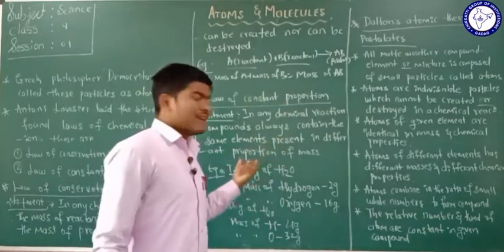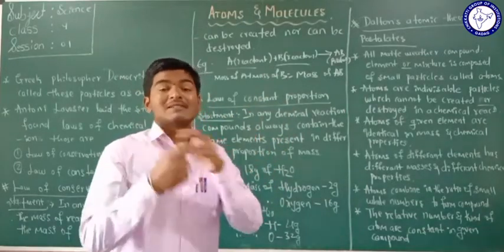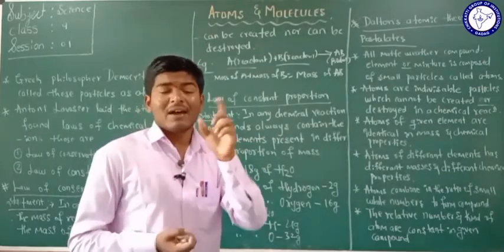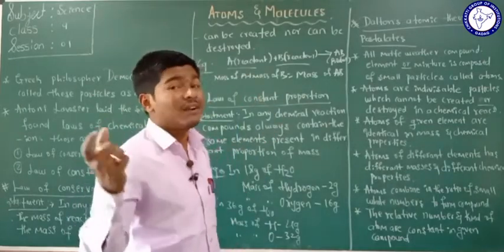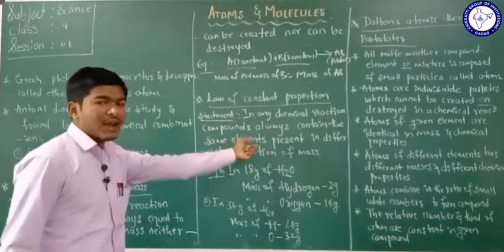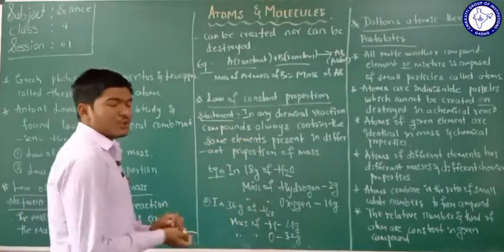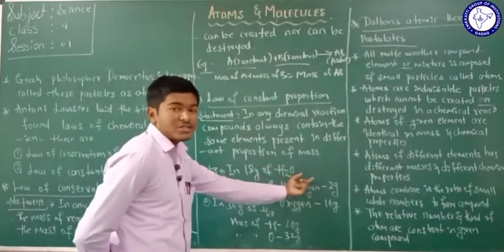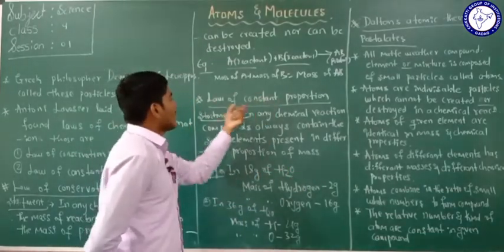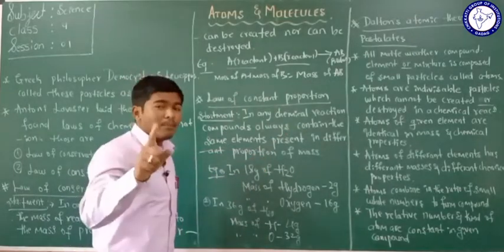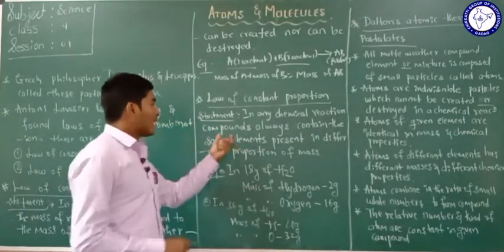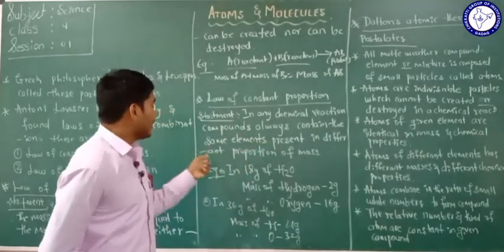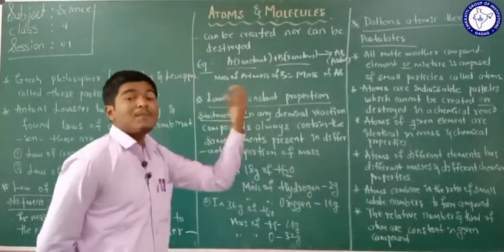So H2O, what does it say? The compound contains more than one element in a definite proportion of mass of the different elements. I am taking H2O as a compound here. H2O is made up of two elements, hydrogen and oxygen. According to the law of constant proportions, a compound always contains the same elements present in the same proportion of mass.